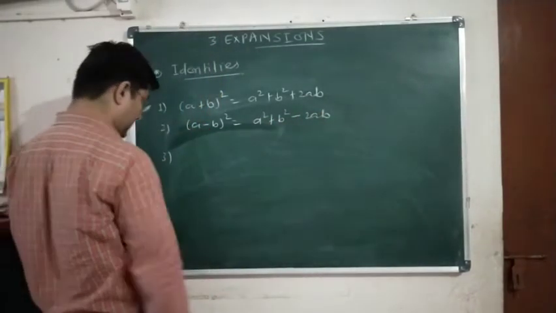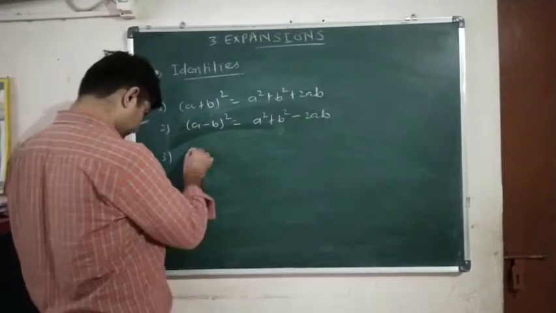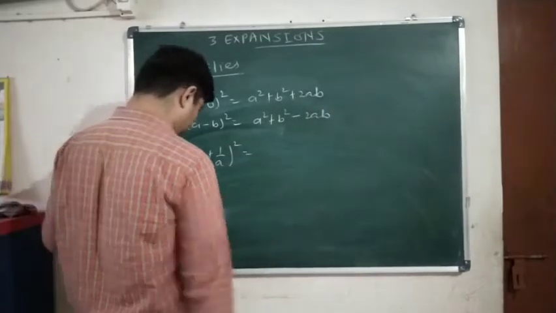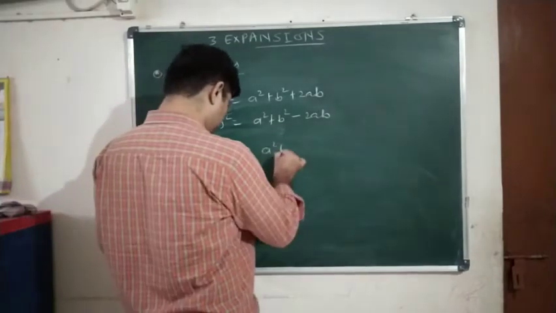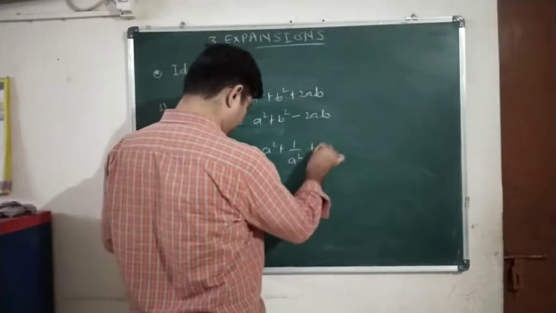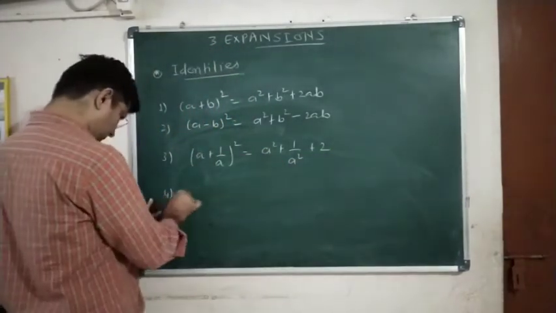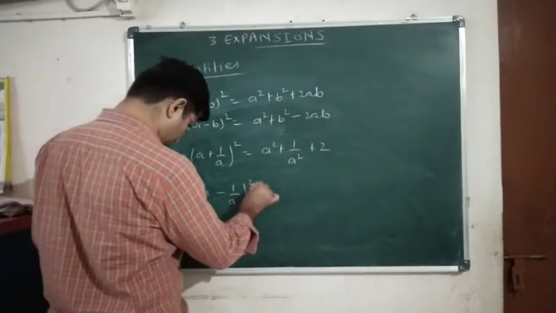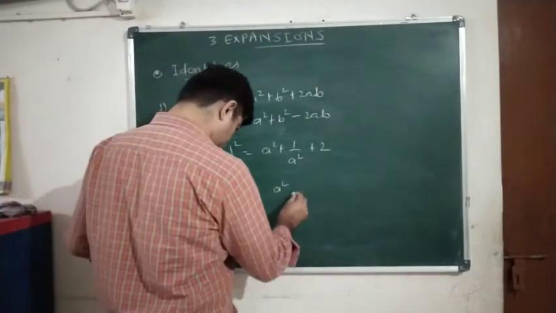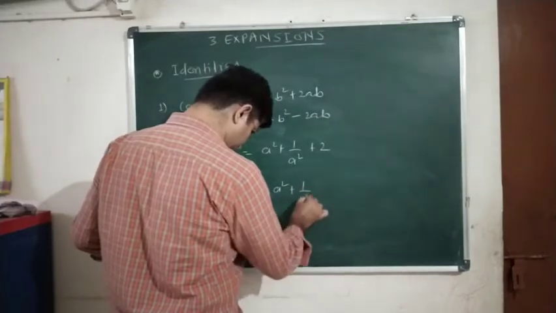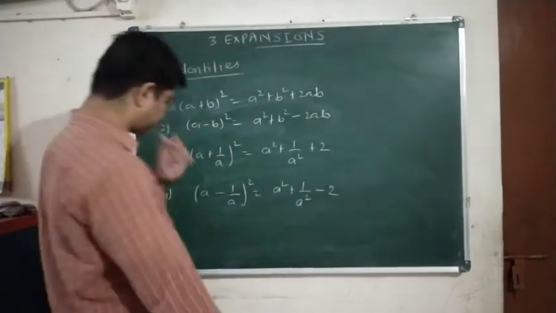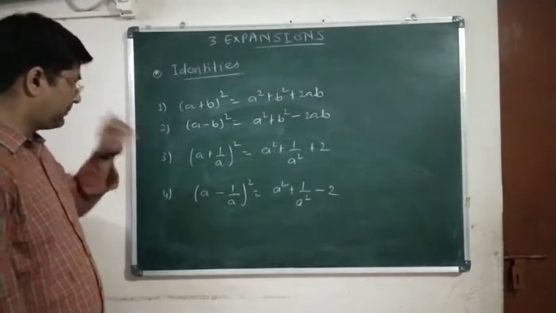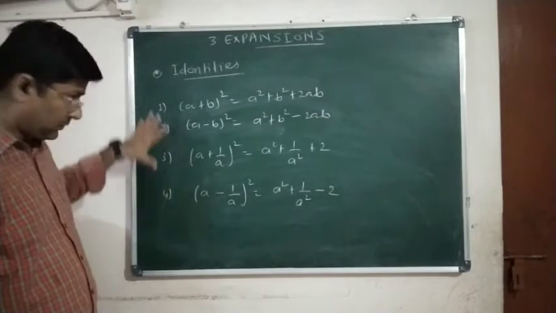Then we have number 3, (a plus 1 upon a) the whole square is equal to a square plus 1 upon a square plus 2. Number 4, (a minus 1 upon a) the whole square is equal to a square plus 1 upon a square minus 2. Now certain identities can be derived with the help of these identities.